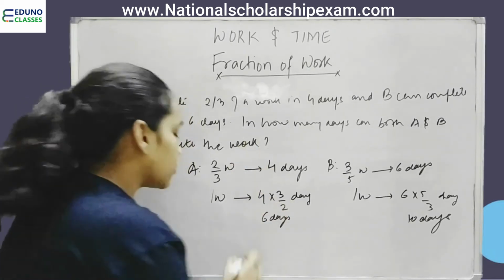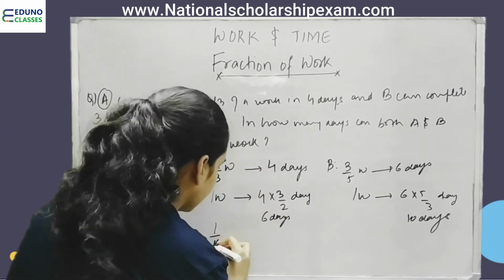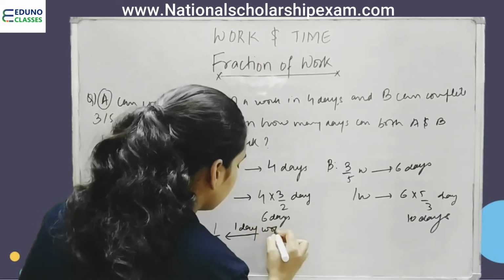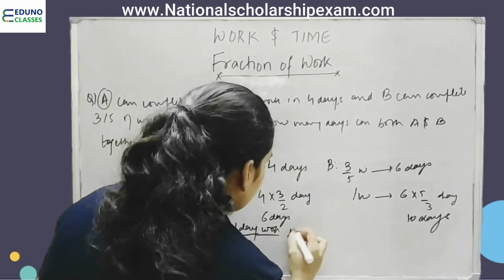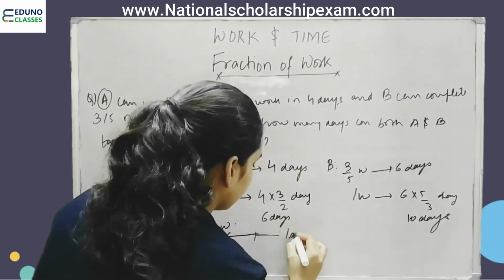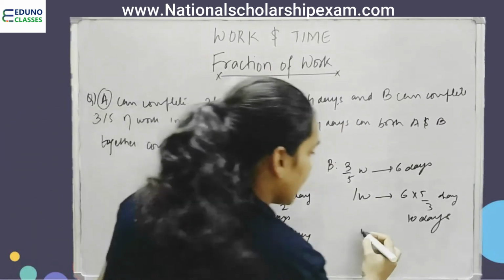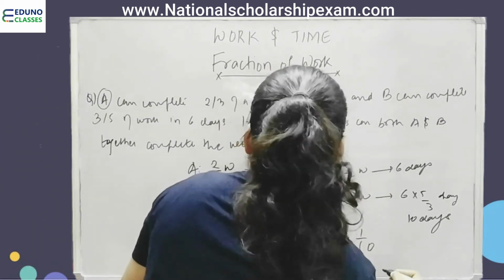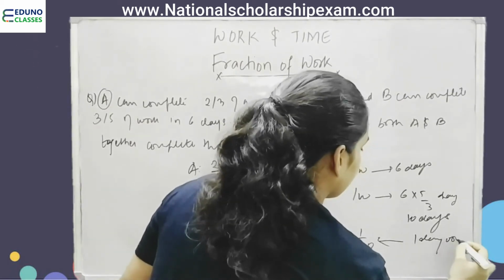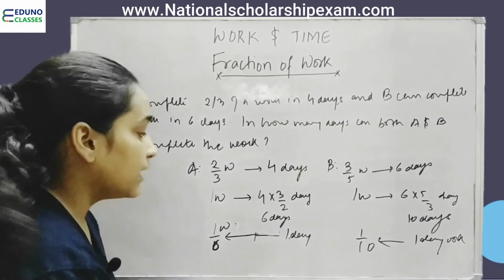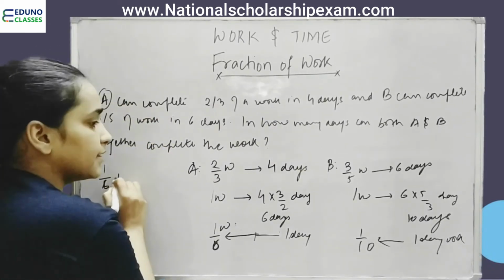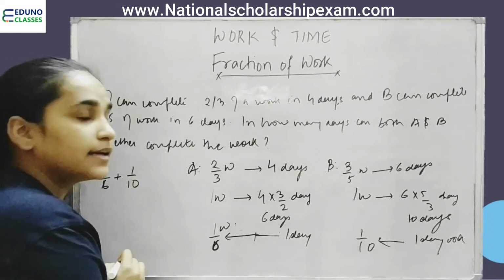So 1 day work of A is 1/6. 1 day work by B is 1/10. Right? 1 day work when they are working together will be 1/6 plus 1/10.